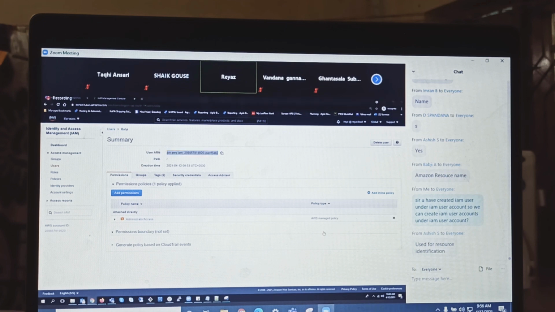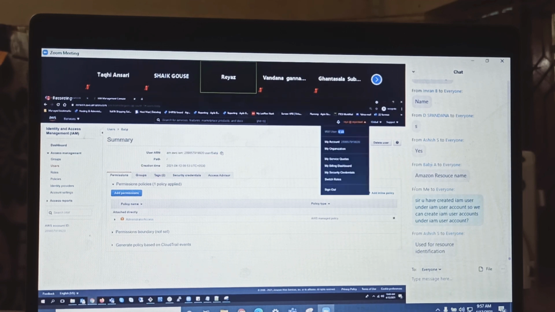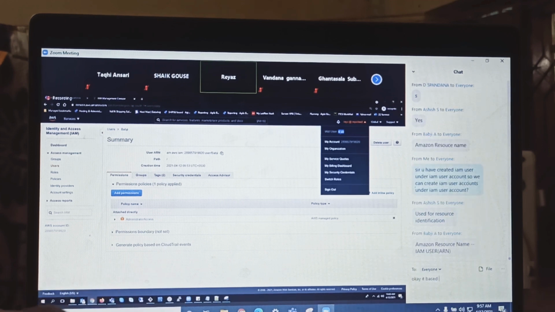Sir, you have created an IAM user under the IAM user account, so can we create IAM user accounts under an IAM user? Why not? The simple thumb rule is, if this IAM user has permissions to create, he can create it, whoever it may be. Root account, definitely he can do it.